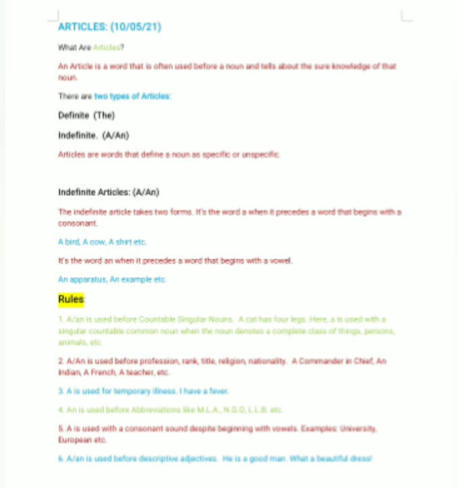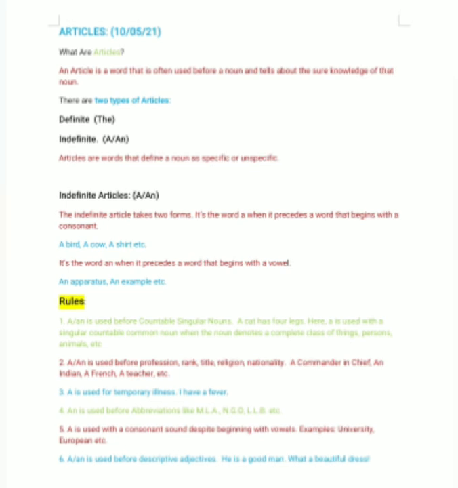For example, before university or European, we generally don't put an. We use a. Why? Because the letters used in these words are U and E, but actually the pronunciation begins with a Y sound. University. Because of that, we use a before university and European.